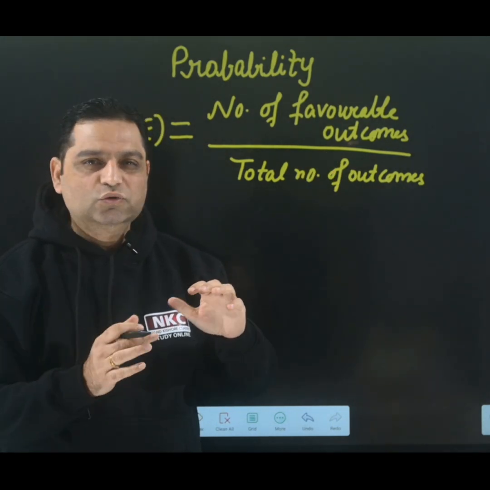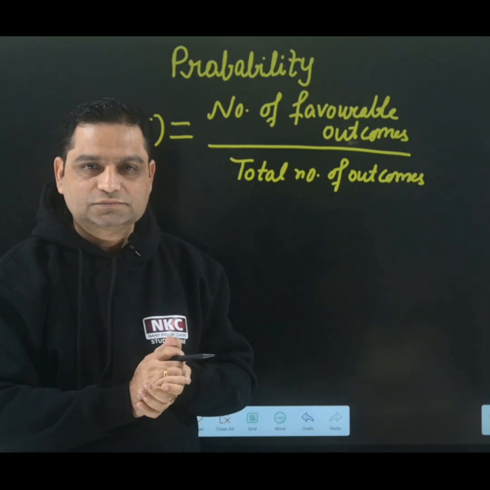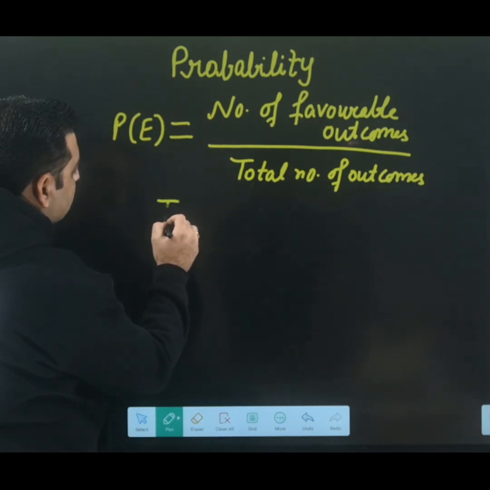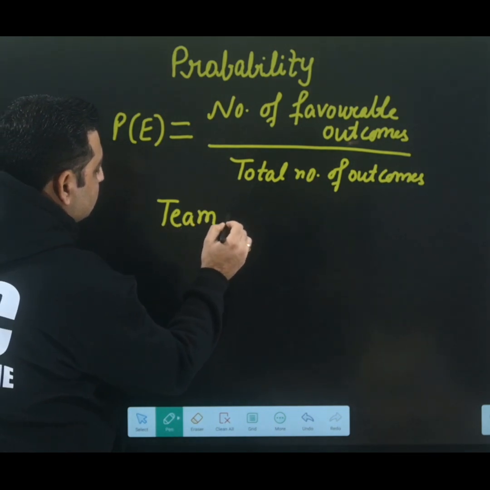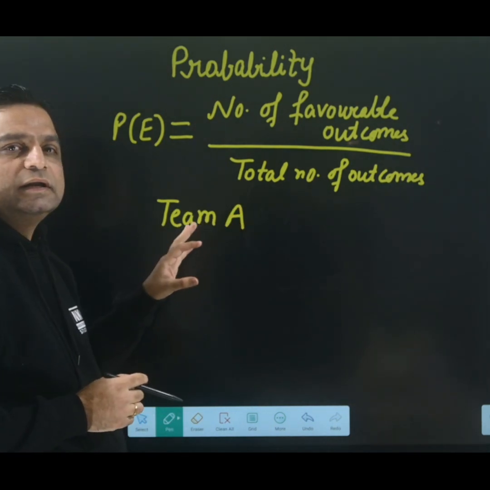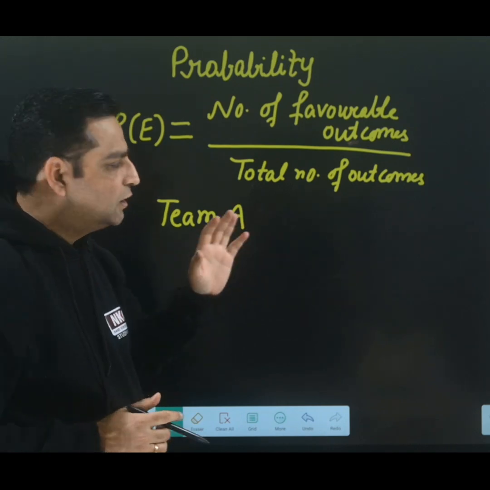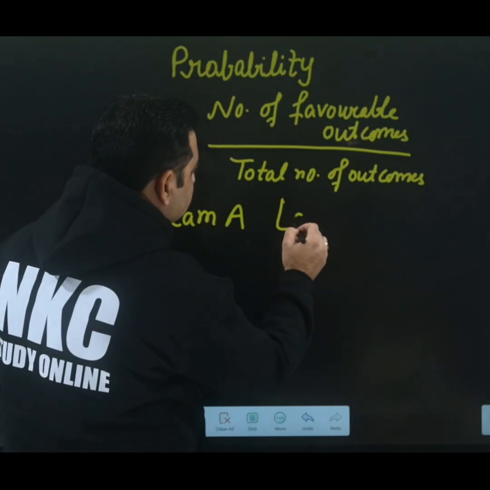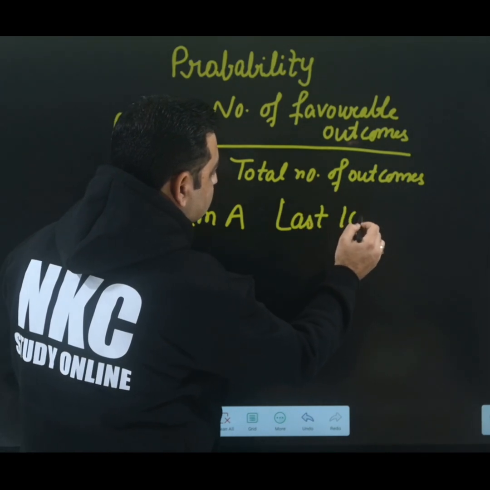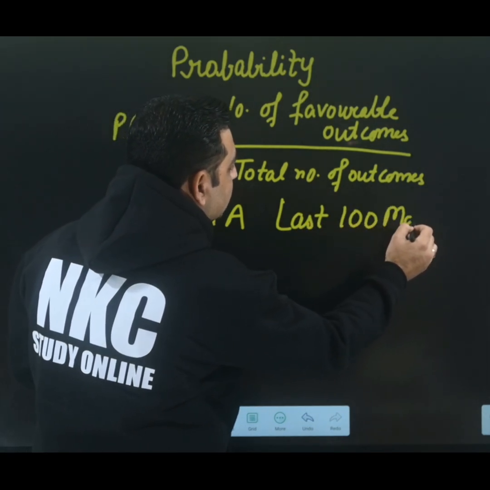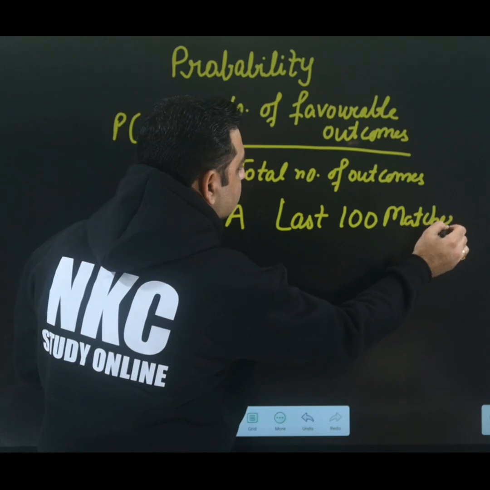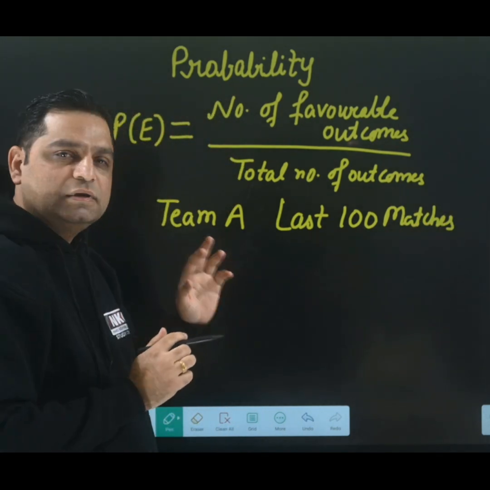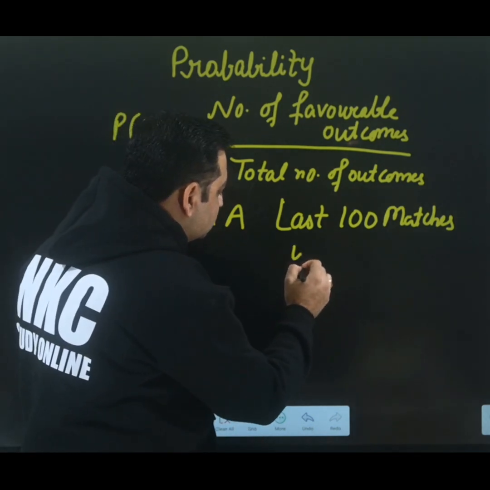Let us suppose you are having some data with you. Let us suppose I am talking about team A. You are having data of team A that in the last 100 matches, team A has won 70 matches.